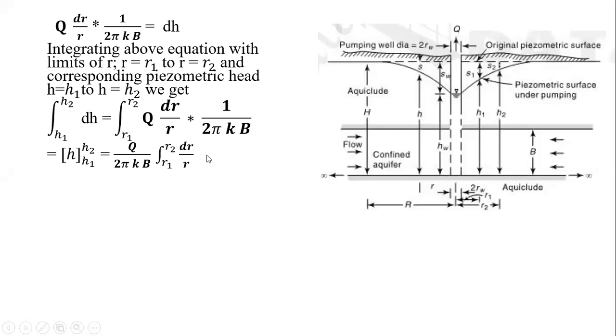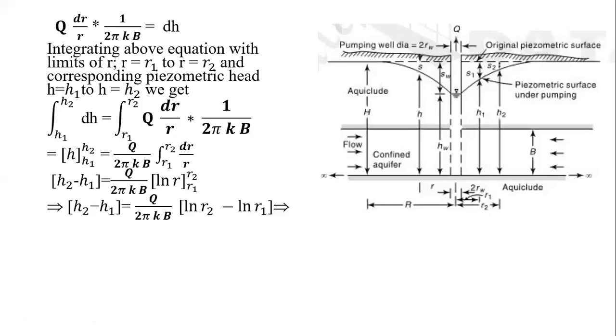So the next step, if you go for the limits over here, will be h2 minus h1, that is upper limit h2 minus lower limit h1, is equal to Q upon 2 pi kb into ln of r, limits from r1 to r2. Now it implies ln r2 minus ln r1, that is h2 minus h1 is equal to Q by 2 pi kb into ln of r2 minus ln of r1.